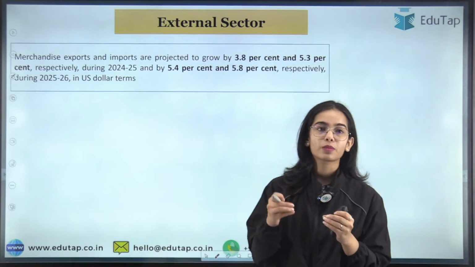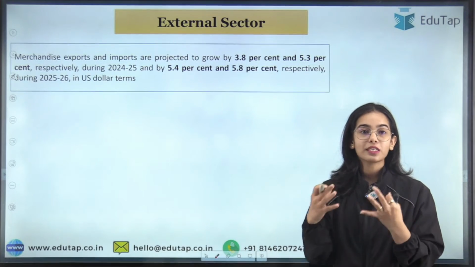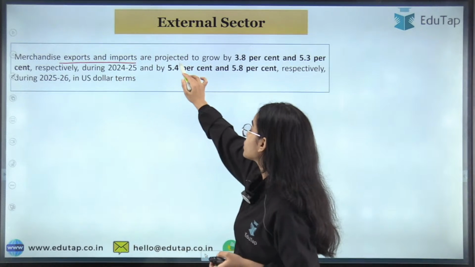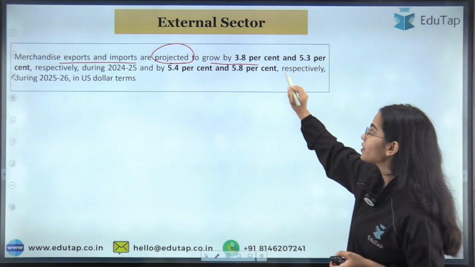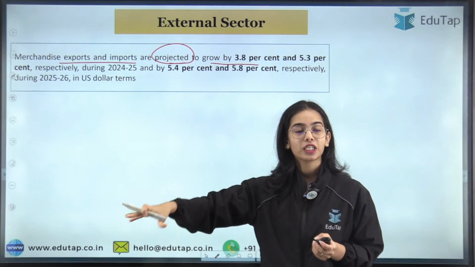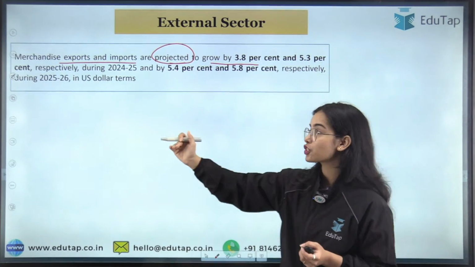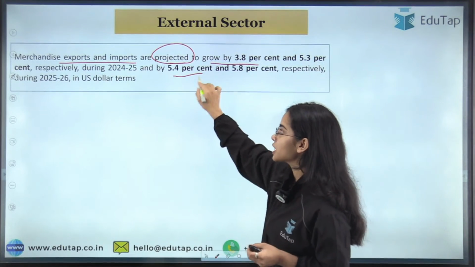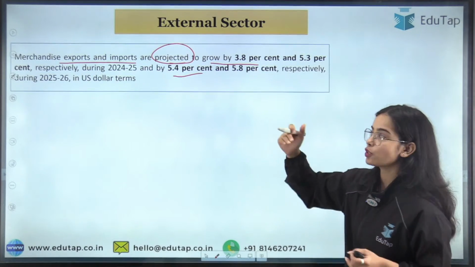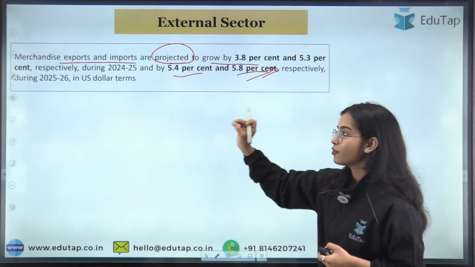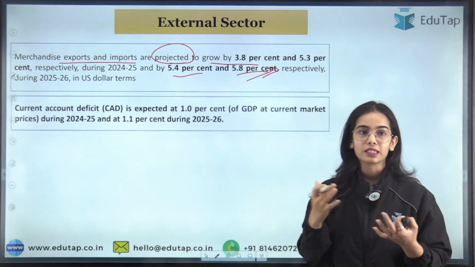So merchandise exports and imports, that is the exports and imports that has happened for the goods. Merchandise exports and imports are projected to grow by 3.8% and 5.3% in this financial year 2024-25, and in the next financial year the merchandise exports are expected to increase by 5.5% and merchandise imports are expected to increase by 5.8% in the coming financial year in 2025-26. So this is the expectation.